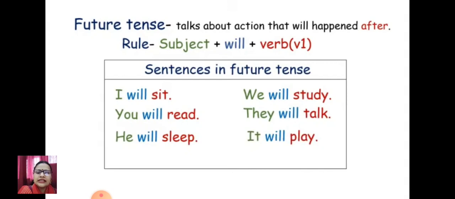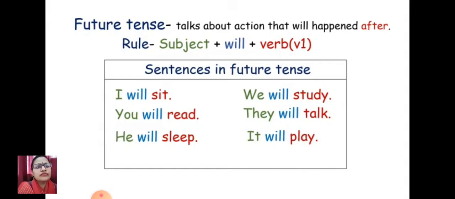So obviously that structure is already in your mind because we have just studied our future tense chapter. Your structure is subject plus will plus verb's first form. Remember, verb first form will be there. So the sentences are already clear to you. I will, first form of the verb. You will, first form of the verb. She will, first form of the verb.